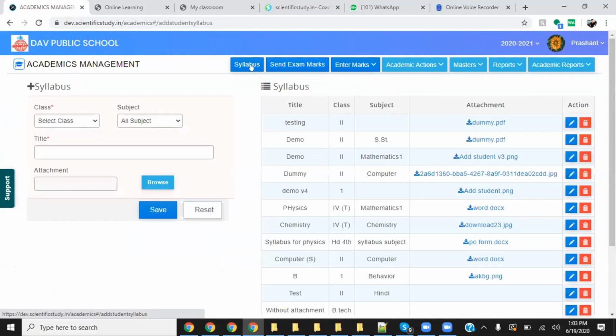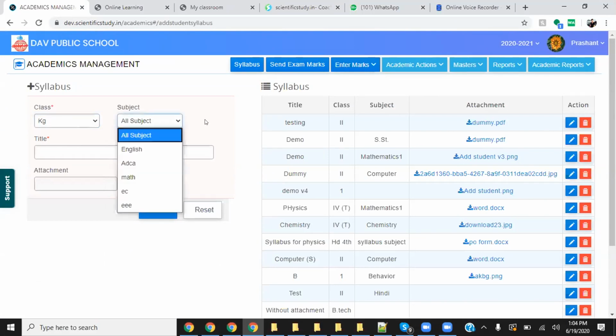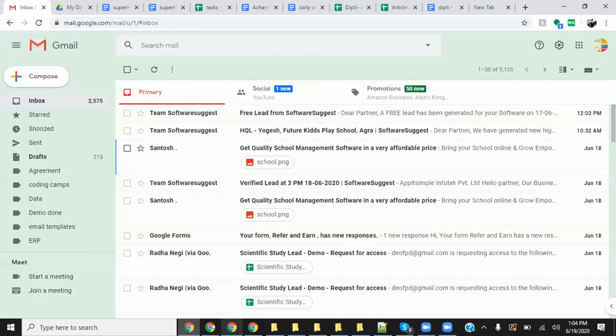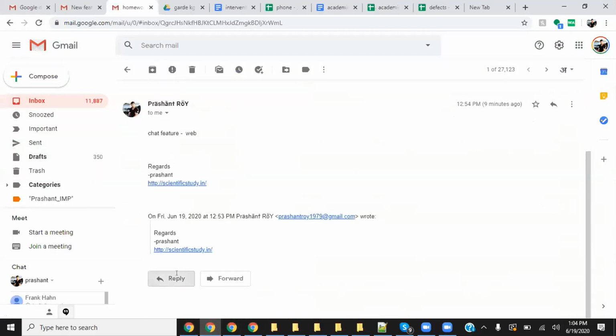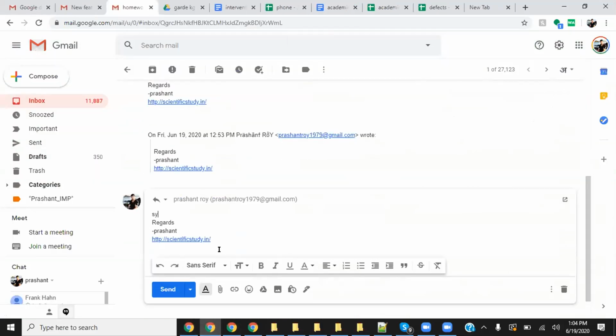And if someone can give me the points that we have discussed, I will write down all the things and send you the details. Can you see the syllabus here? Yeah, this is the syllabus. Share syllabus with the students. This admin can do. Right, teacher can't do that. I think I have to see.